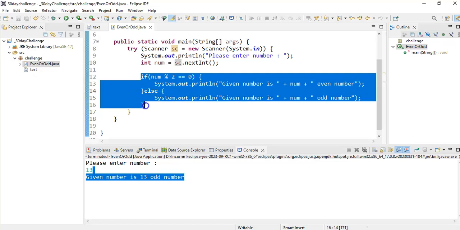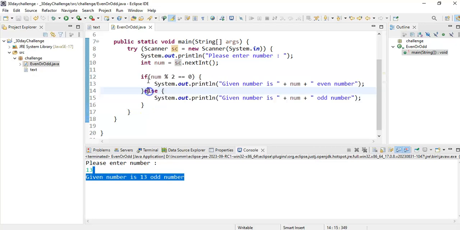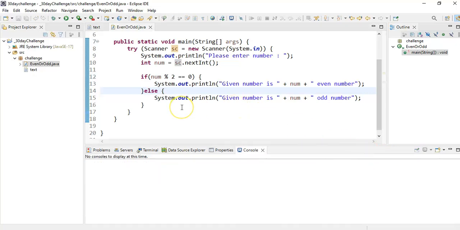In Java, there is one more thing with which we can write this in a single line. What is that concept? Please, whoever knows, write your best approaches, whatever approach you know, and comment in the comment section.